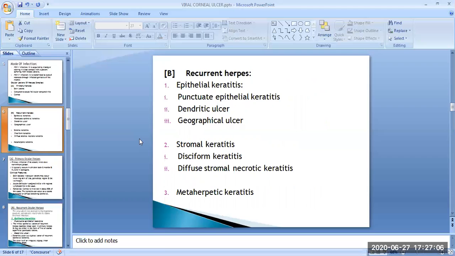The second form is the recurrent herpes, which has active epithelial keratitis, which may be punctate epithelial keratitis, dendritic ulcer, or geographical ulcer. Second is the stromal keratitis, which may be disciform keratitis or diffuse stromal necrotic keratitis. Third are the metaherpetic keratitis or metaherpetic iridocyclitis.